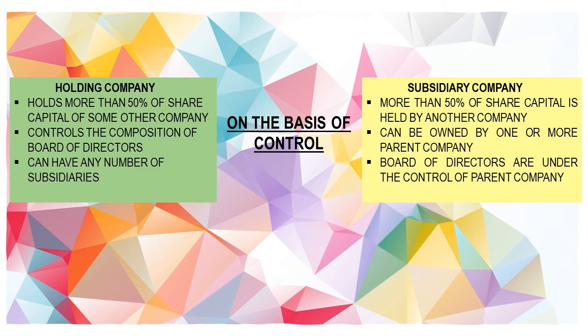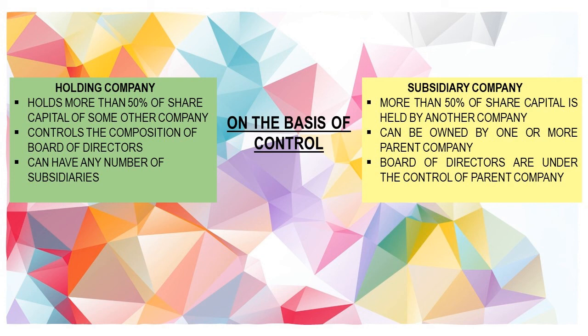A holding company may have any number of subsidiaries, but it cannot be held liable for the losses of subsidiary company. For example, if a subsidiary company goes bankrupt, its creditors cannot go after the holding company for their claims. Next is subsidiary company.